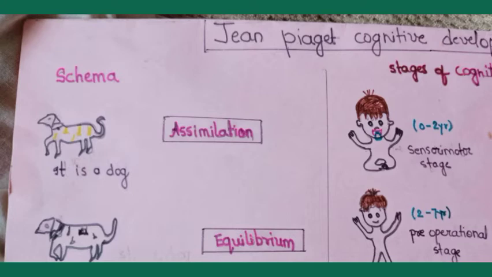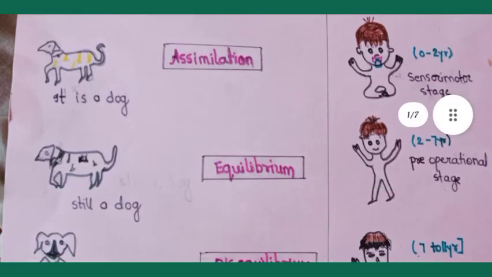Okay, after this equilibrium, what exactly is equilibrium? Equilibrium is a state where there is a condition of balance.